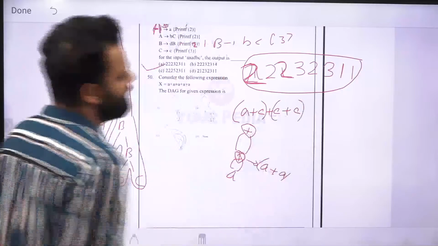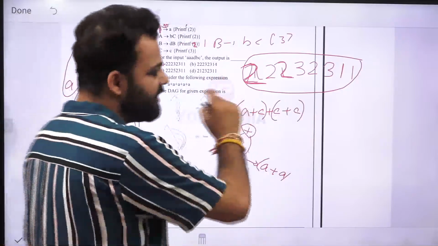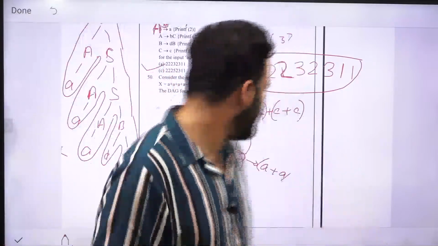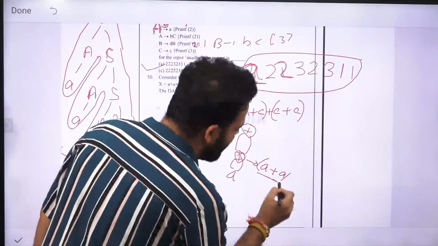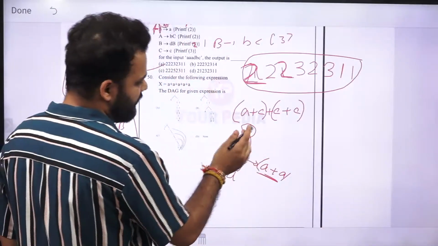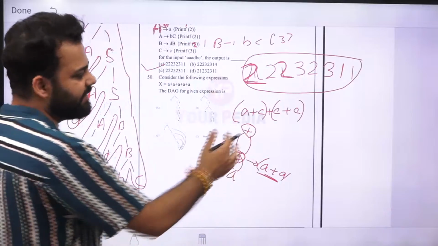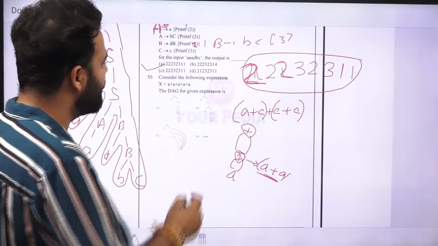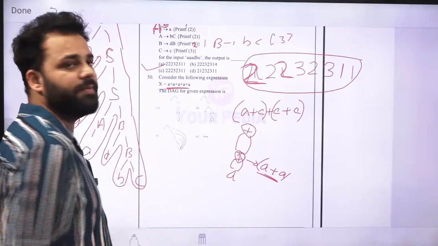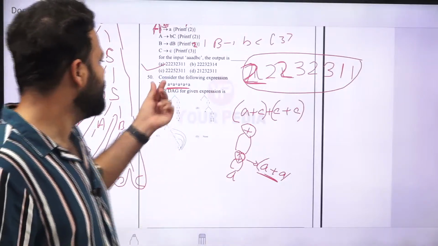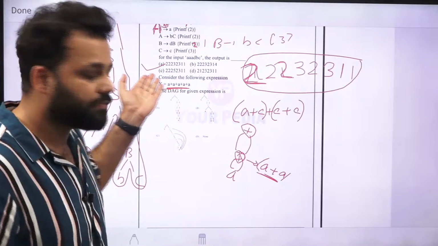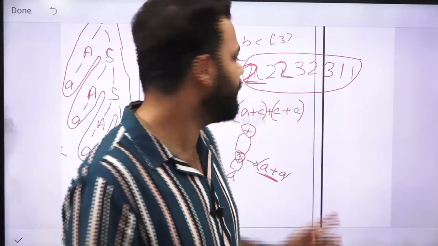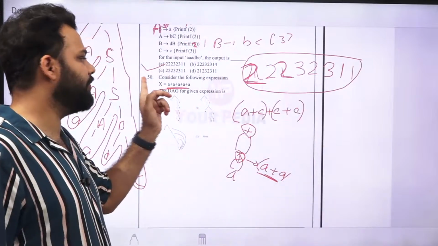If the case is this, if you have been given some brackets, then it is okay to use this A plus A here also, because the left side will give you again A plus A, right side will give you again A plus A, and then you will be able to use this DAG. But not in this case. You have not been given any brackets for it.